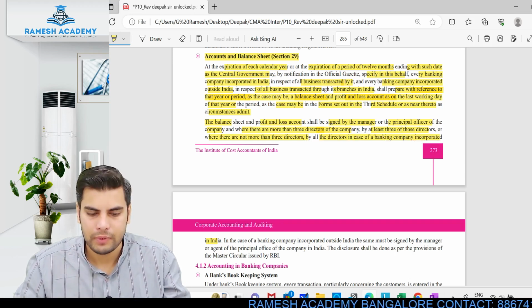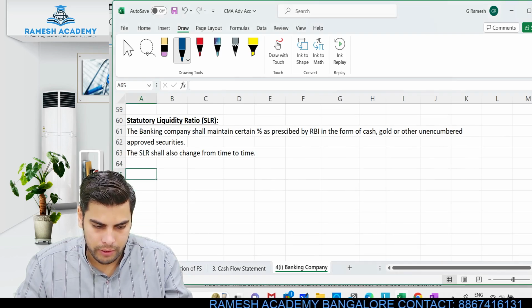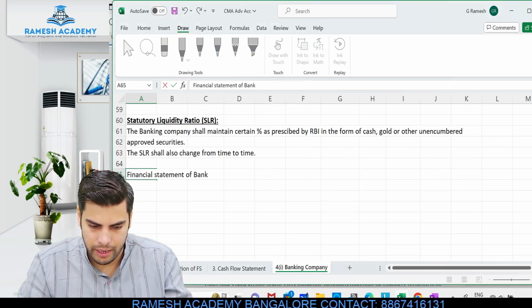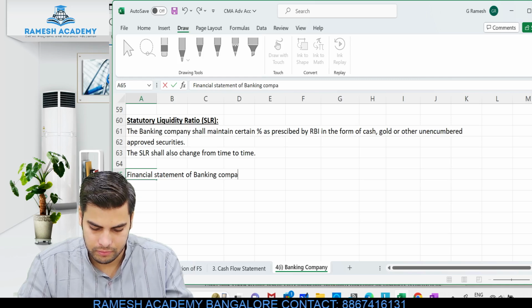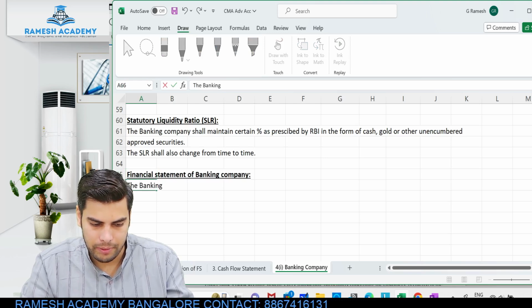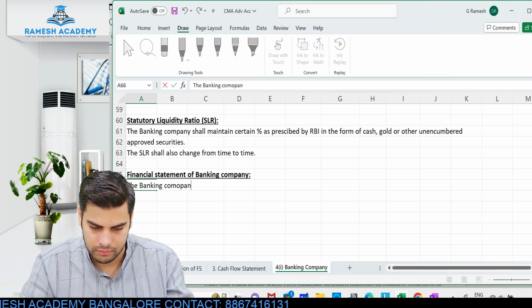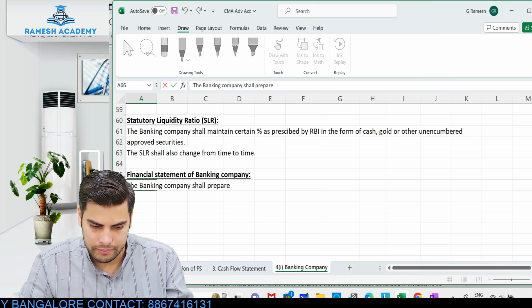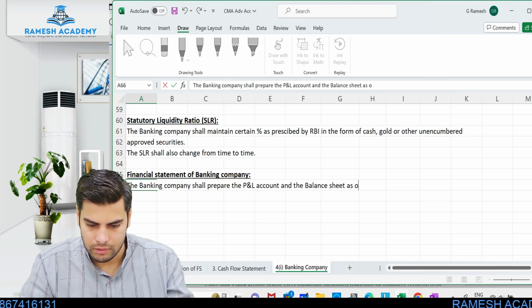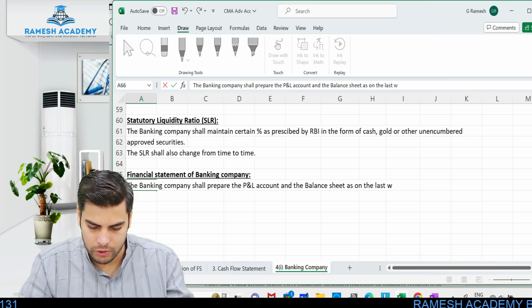Let me just write this particular point: financial statement of banking company. The banking company shall prepare the profit and loss account and the balance sheet as on the last working day.